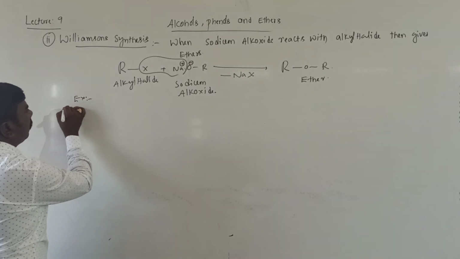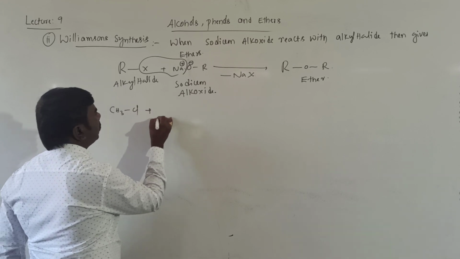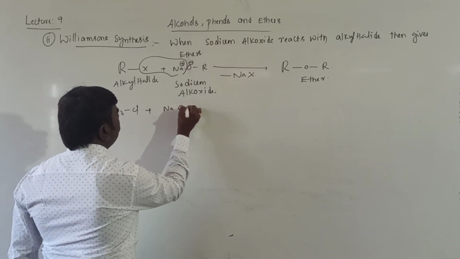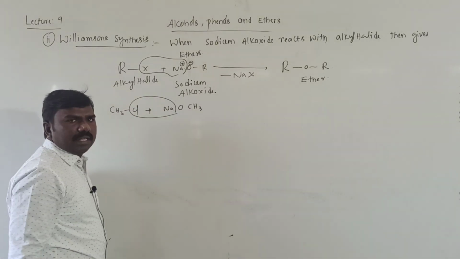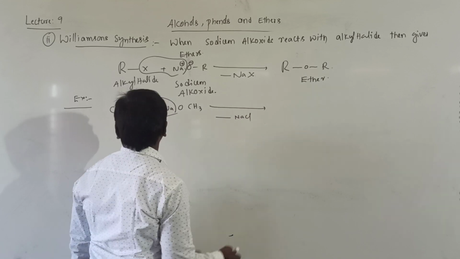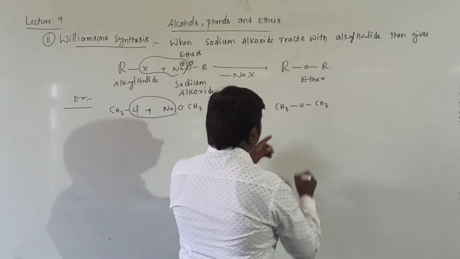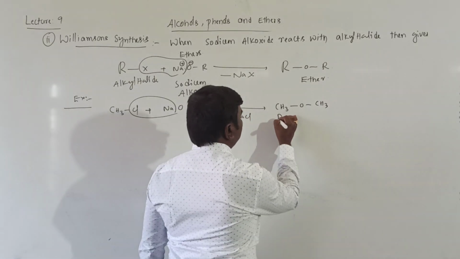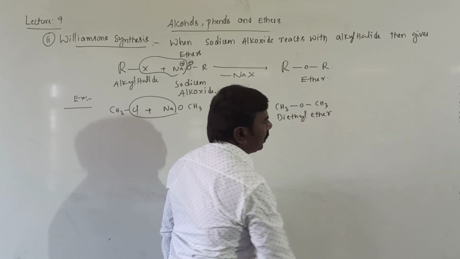Example for this equation is CH3Cl plus NaOCH3, you will get minus NaCl, then gives rise to CH3OCH3, dimethyl ether, right?